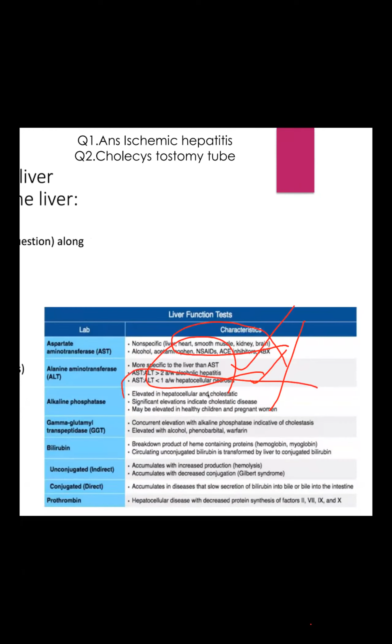Alkaline phosphatase: obstructive, fluke, cholestasis. GGT elevated in alcoholic patients, warfarin-taking patients. Bilirubin: always obstructive picture, unconjugated if hemolysis, conjugated if there is any bile duct stasis. Okay, and prothrombin higher if there is any hepatocellular disease. So these liver function tests all must be remembered.